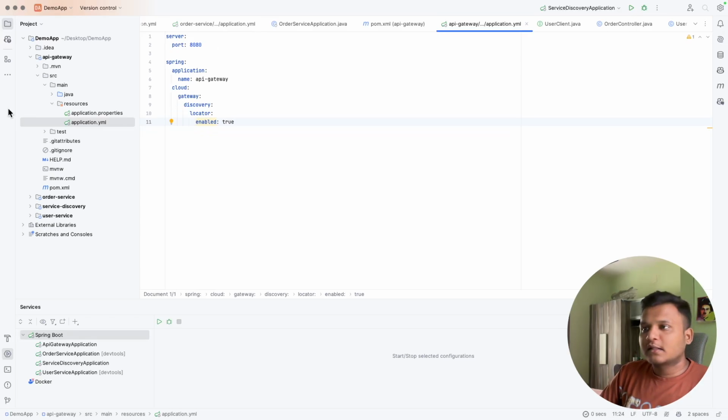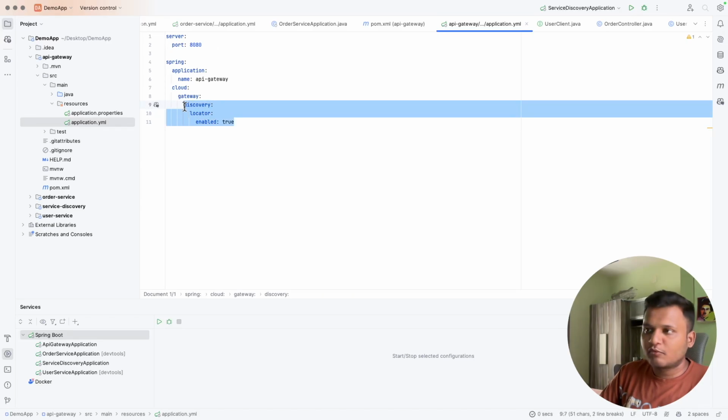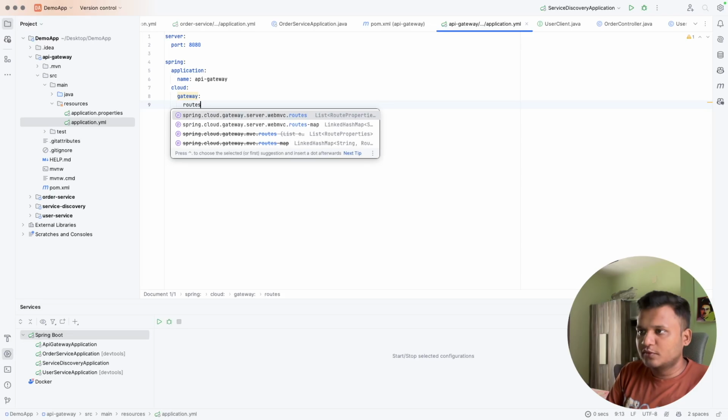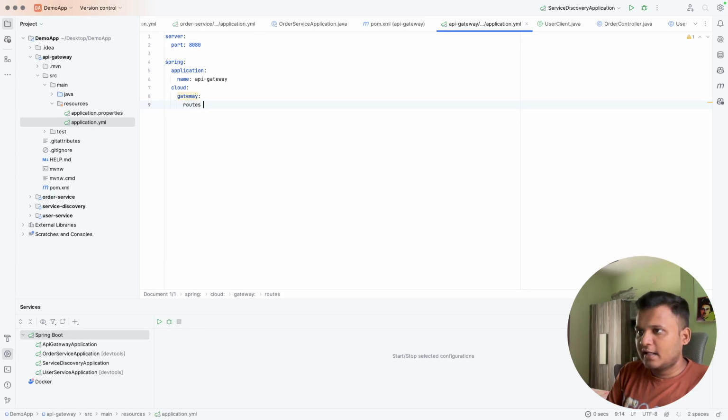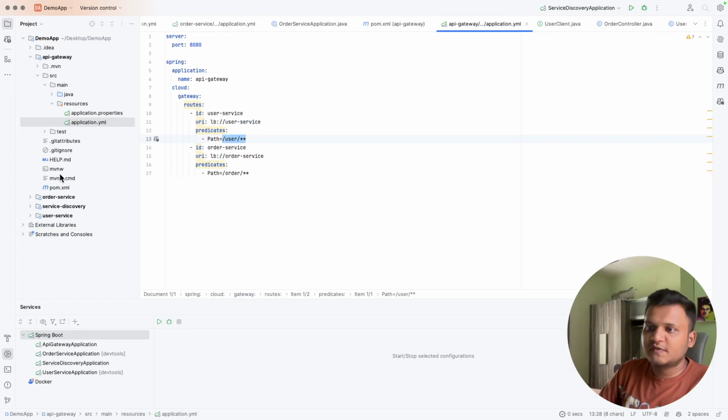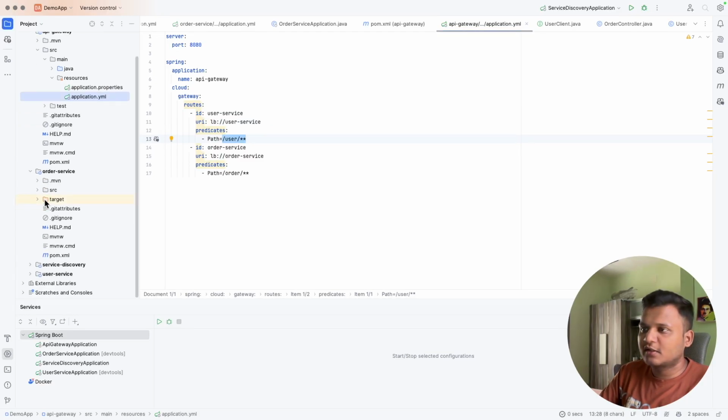Other than that, if you don't want to use this cloud gateway discovery, you can directly go to the routes and give the ID and URI, and there will be the load balancer user service and the predicates, which are the path. So this must be the same as the path that we are giving in the controller.